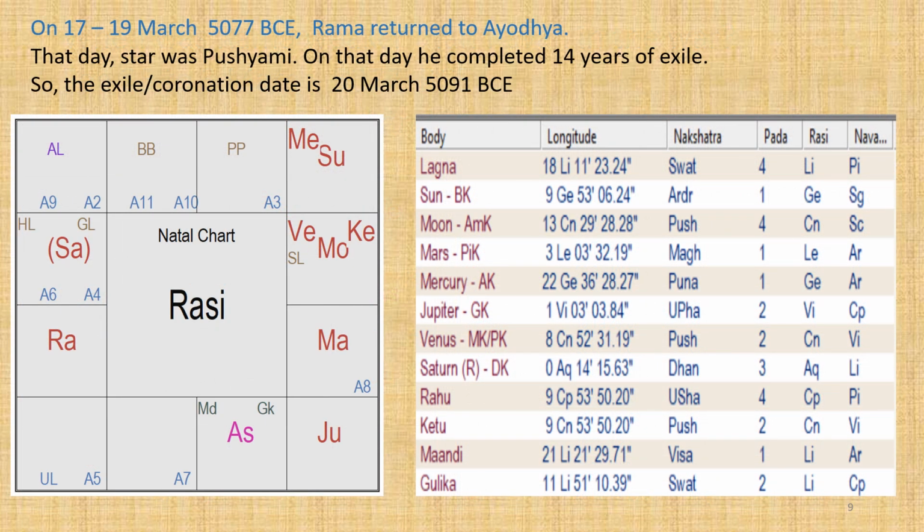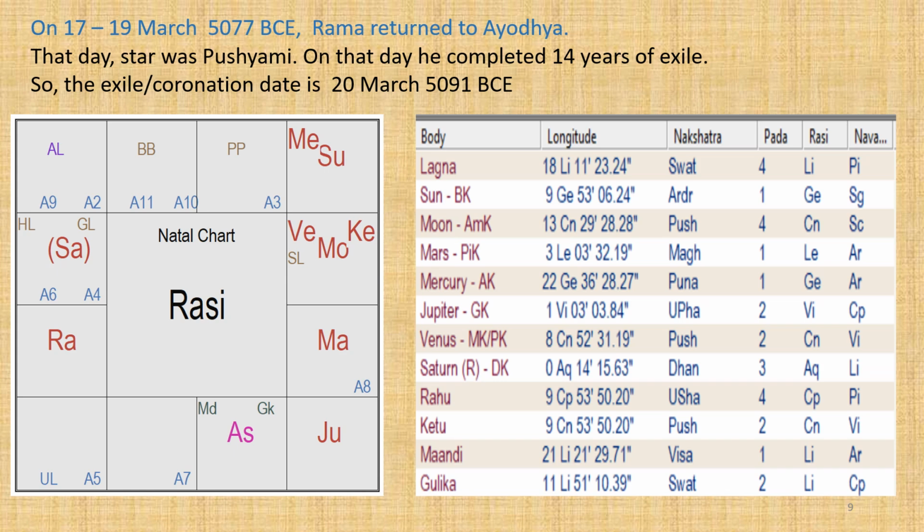The next event is the date of Rama's return to Ayodhya. One day before he enters Ayodhya, Rama sends Hanuman to meet Bharata. Hanuman tells Bharata, this is in Yuddhakanda 129 Sarga, that Rama reached the bank of Ganga and is staying at the hermitage of sage Bharadwaja. Tomorrow, at the time when Pushya star is in union with the moon, you will be able to see Rama without any obstruction.